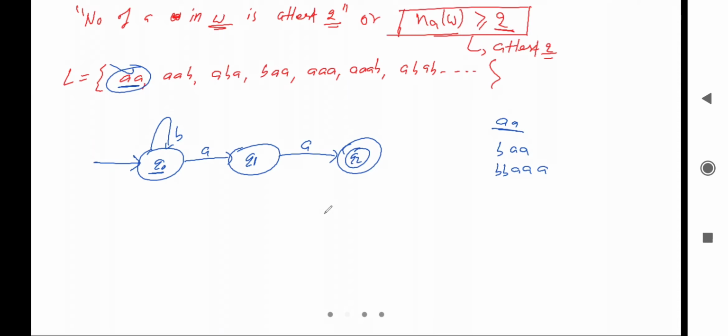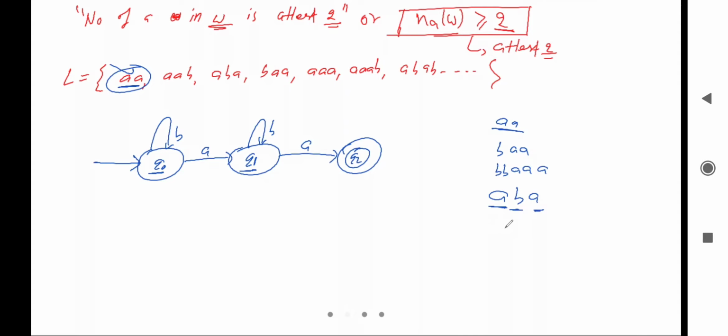What about the next one? On q1 there is a dead configuration due to the transition of b. So can I take a loop again here? Okay, let me take the loop. If we take the loop of b here, what will happen? Initially it will read a, after that it will read b, after that it will read a and go to the final state and it will accept. Yes, so this string belongs to the language, it is a valid one.